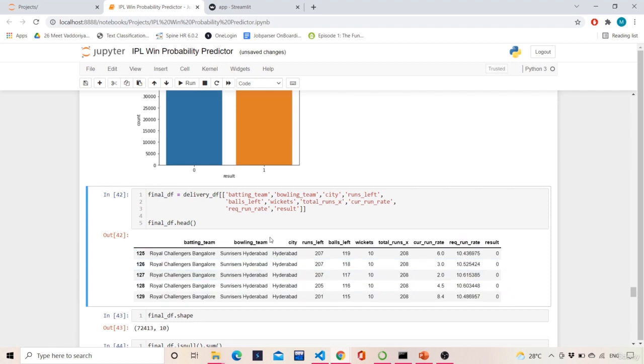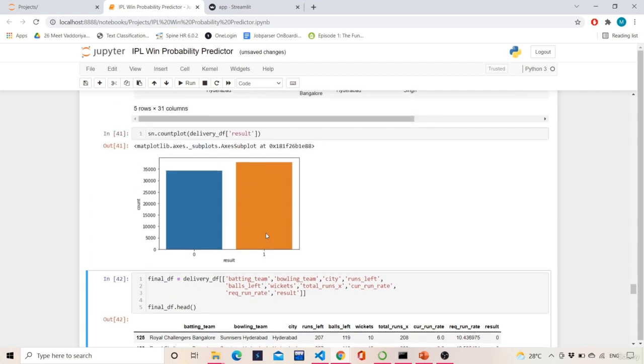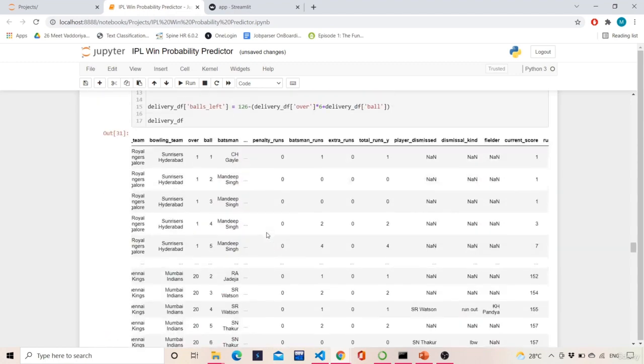Now there are a few categorical values which need to be converted into numeric. That we will see in the model building phase. Till then, do explore the code of this and do practice the code.